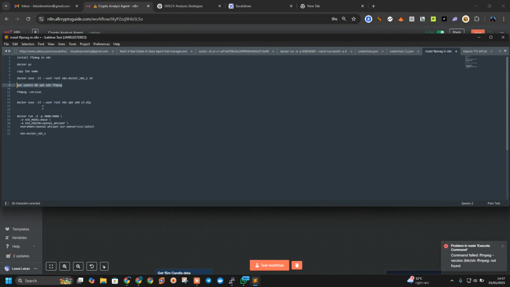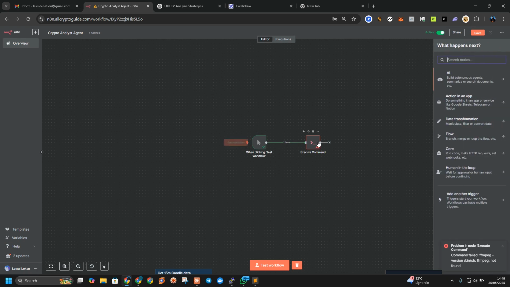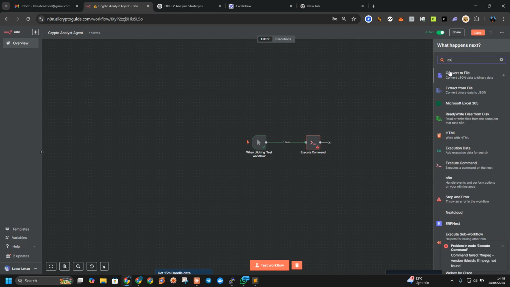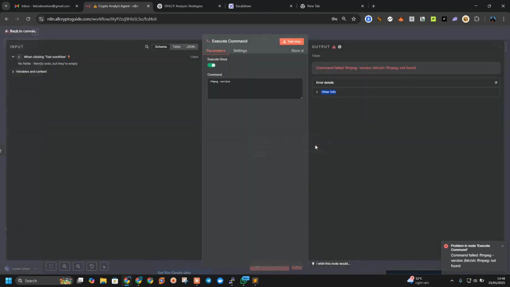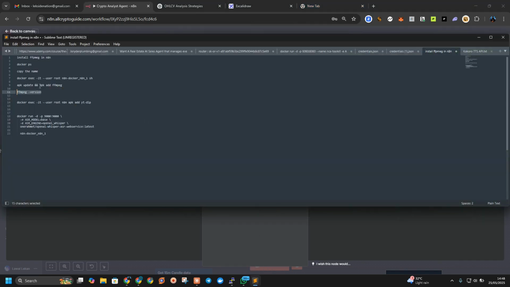We also have what we call yt-dlp for downloading YouTube videos. Let us go here and check the version. You have to use the manual trigger and also the Execute Command node. You can search for Execute Command right here. We are using it to execute the command. Let us try it right now. As you can see, it goes. Now we have FFmpeg installed, and this is the version. Now we need to add the second one, which is yt-dlp. This is it.